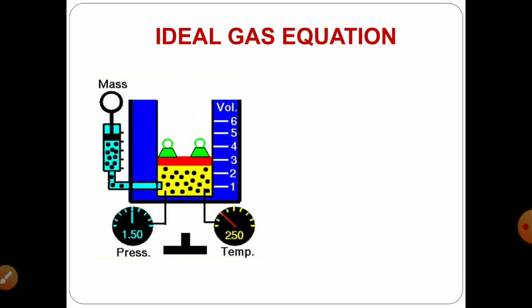Let's see, in the case of the ideal gas equation, you are dealing with all four properties. On your display, you have pressure as a fundamental property, you have temperature, you have mass, that is your quantity, and the fourth property is your volume. How pressure deals with volume, how temperature deals with volume, the interrelationship between pressure and temperature, how mass and volume are related with one another, that we have seen in the case of gas laws.